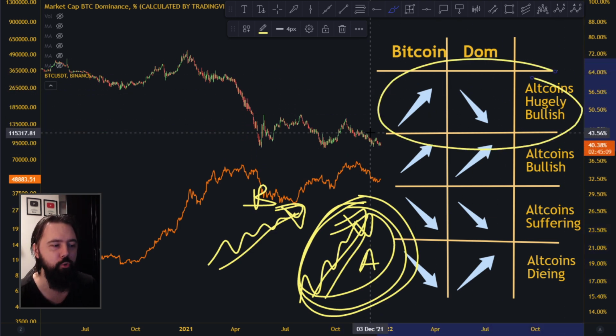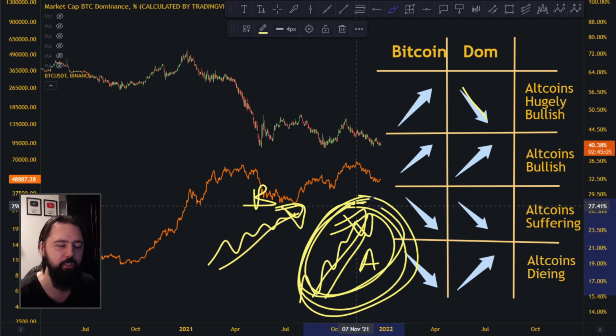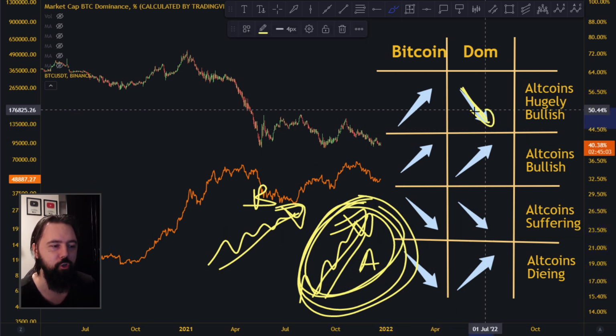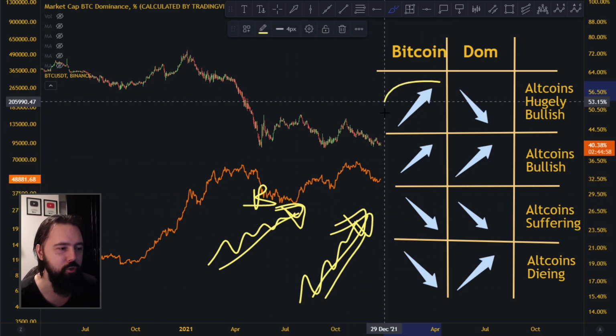Therefore, we have this huge dominance going towards downside. So altcoins are gaining more than Bitcoin, but the dominance is going towards the downside. And this is the best case scenario. Why is this the best case scenario? Because of this over here.